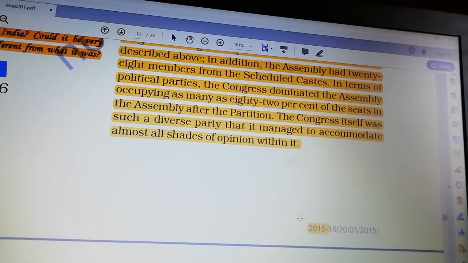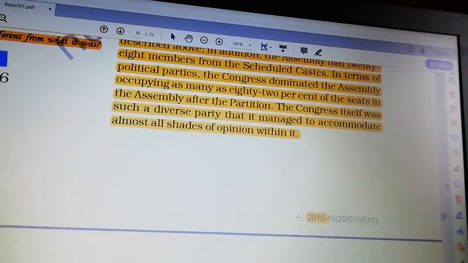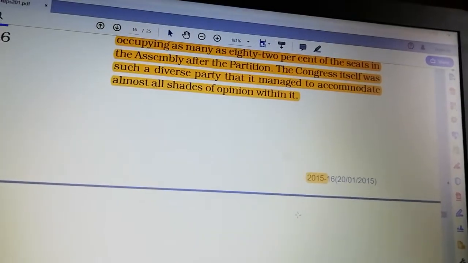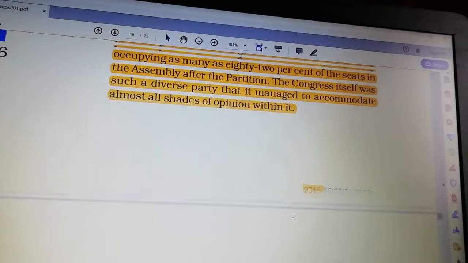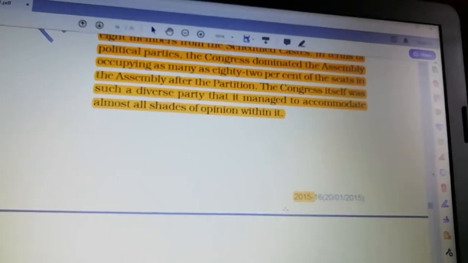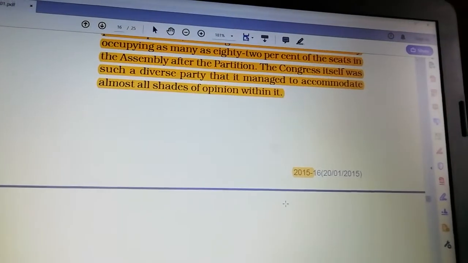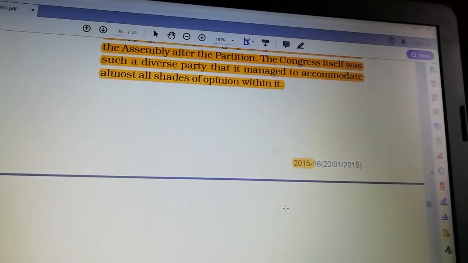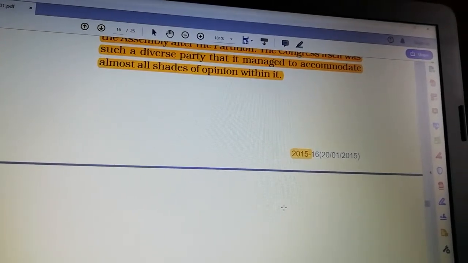In terms of political parties, the Congress dominated the assembly, occupying as many as 82% of the seats in the assembly after the partition. During that time, Congress was the main party. Means Indian National Congress was formed, right? That continued as Congress. The Congress itself was such a diverse party that it managed to accommodate almost all shades of opinion within it.